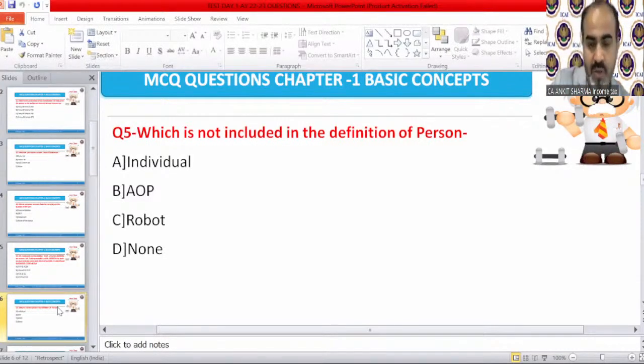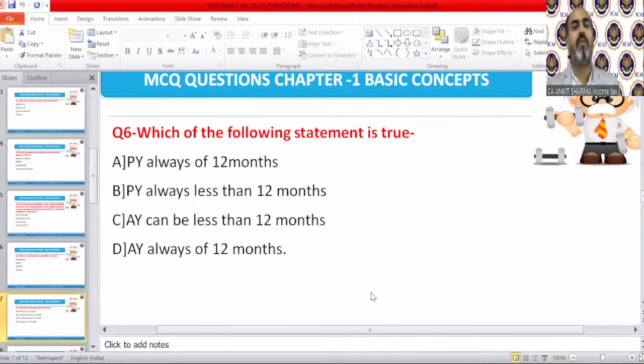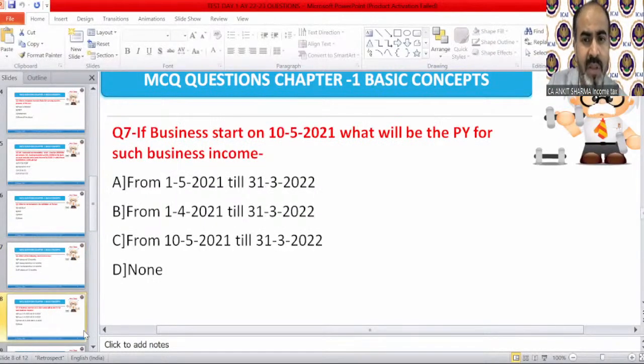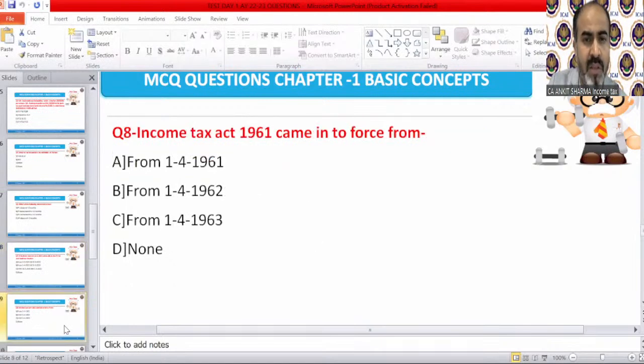Next question is question number 6. Which of the following statement is true? Okay, we cannot answer it because it depends upon the definition of previous year and assessment year. Let me see if there are any other questions. This also cannot be answered today. Yeah, question number 8 you can answer. You cannot answer question number 6 or 7. So I skipped it because it relates to our topic which needs to be covered here. So I'll ask questions 6 and 7 again tomorrow. But question 8 you can answer right now.